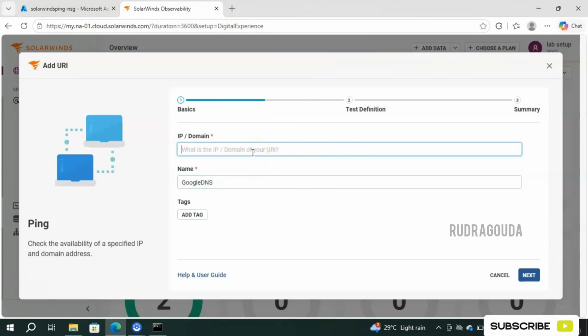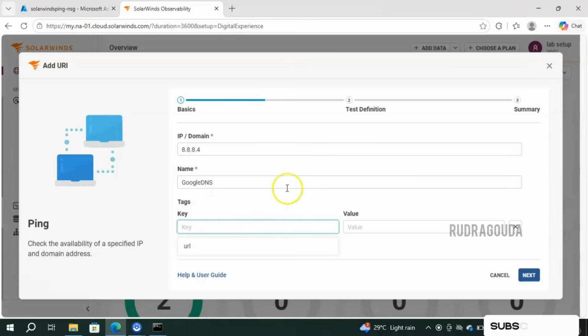So Google DNS IP address is 8.8.8.4. And if you want to provide any tags, simply click on add tag and provide the information. As I mentioned earlier, a lot of the times it plays a very important role when you are creating the groups or enabling the notification to the respective teams. It has a lot of advantages.